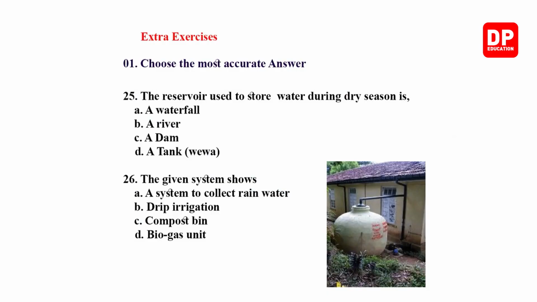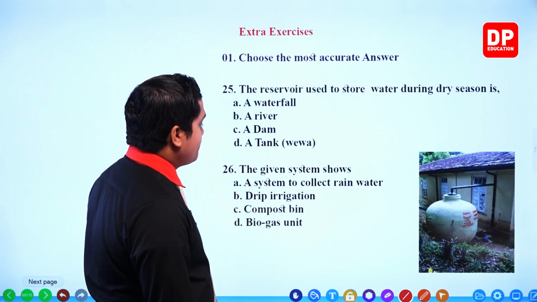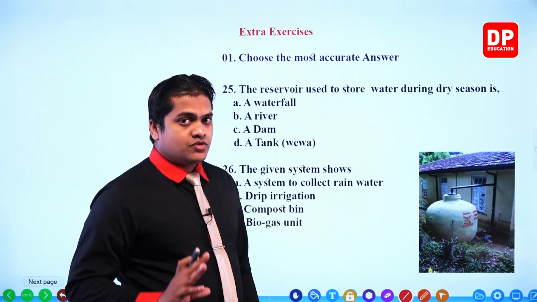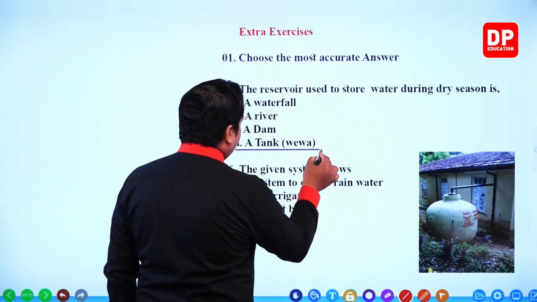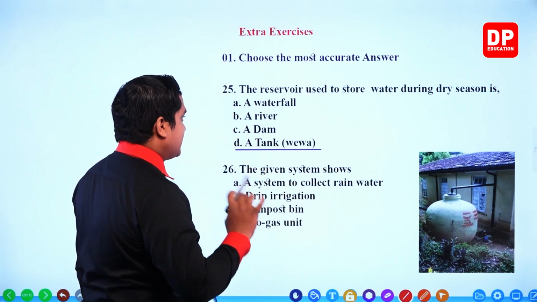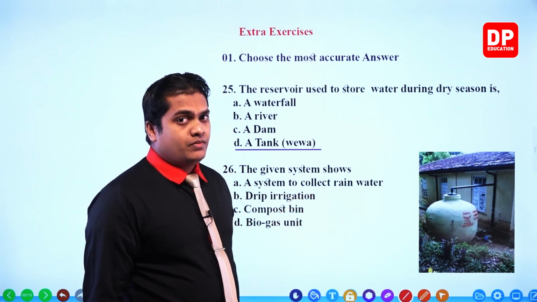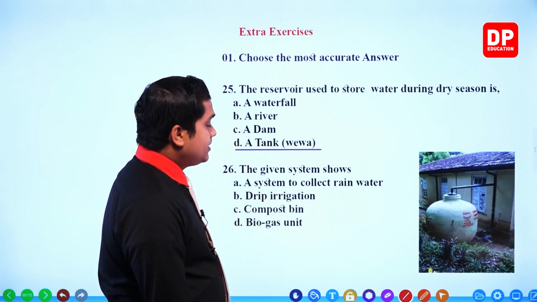The reservoir used to store water during the dry season is: waterfall, river, dam, or a tank, or else wewa. Can you remember, my dear children? This is very easy. This is the structure made by ancient kings to store water, referred to as the tank or wewa. Waterfall is incorrect. River is once again incorrect. By damming a river, we make a dam, and then we create a tank, my dear children.